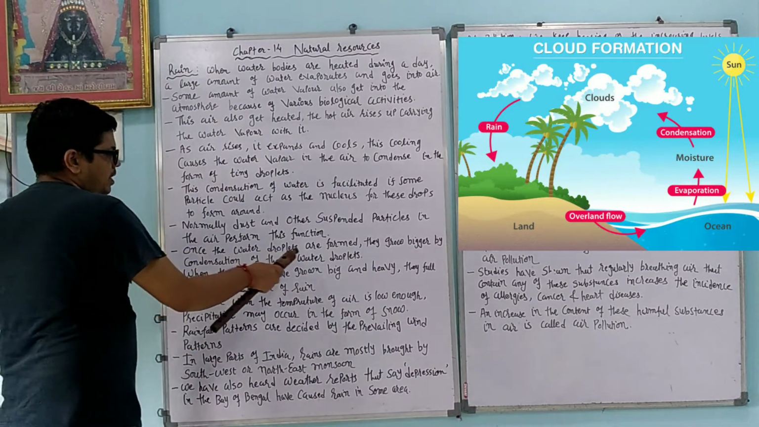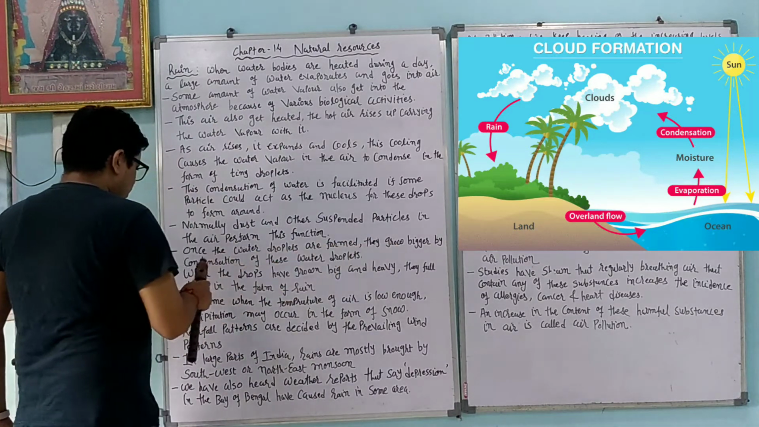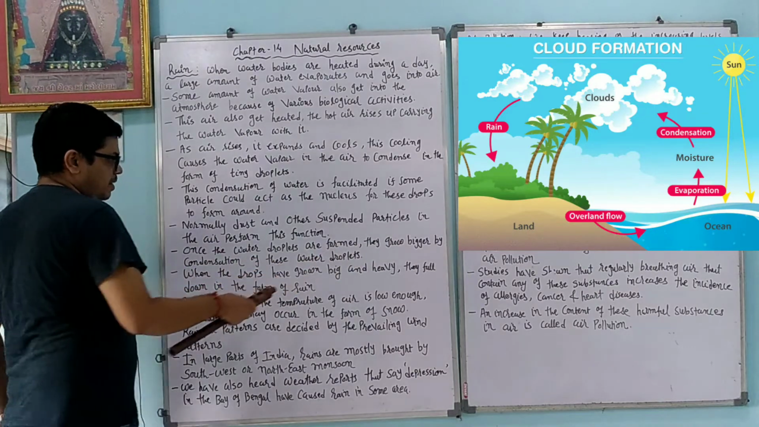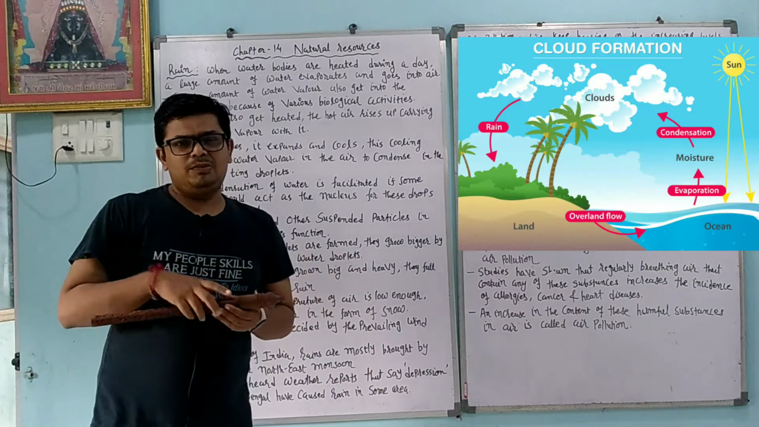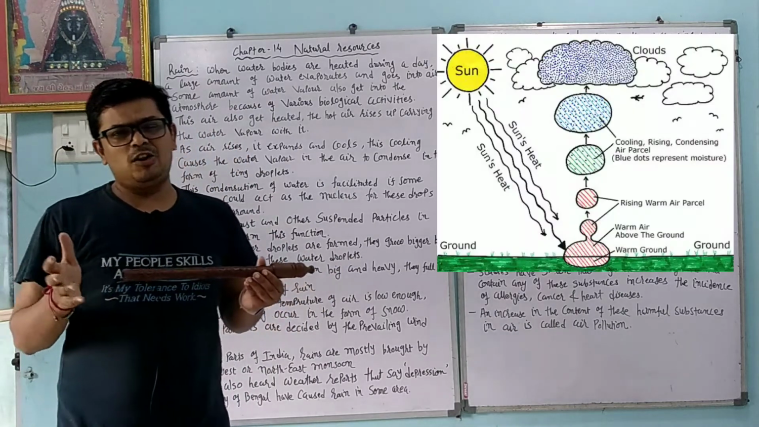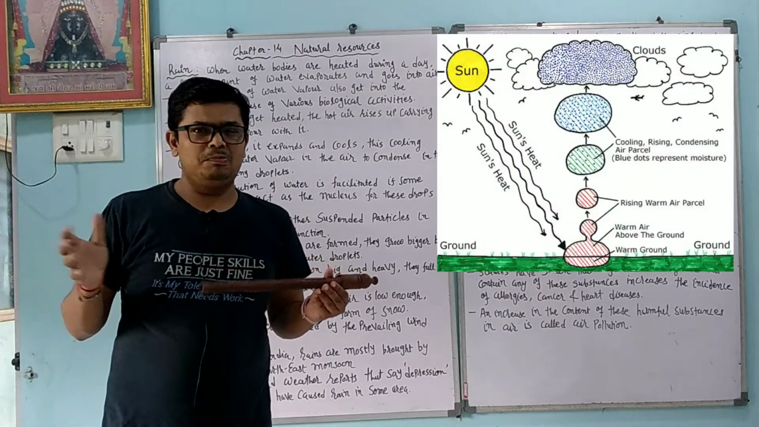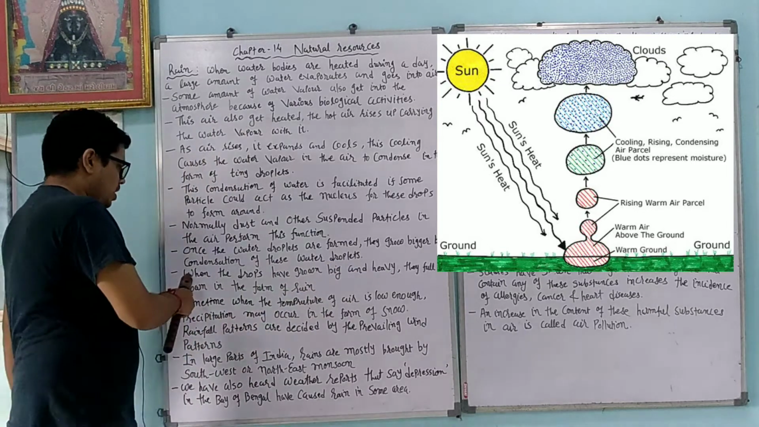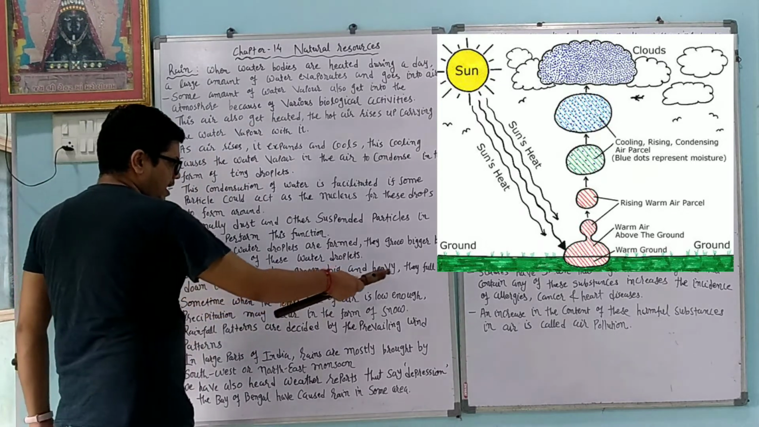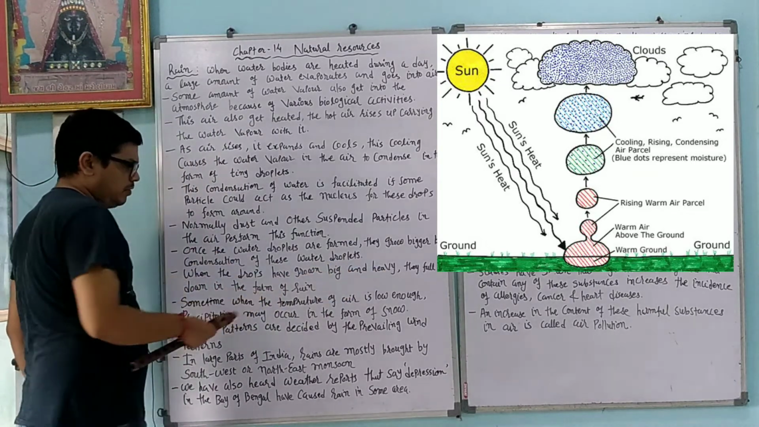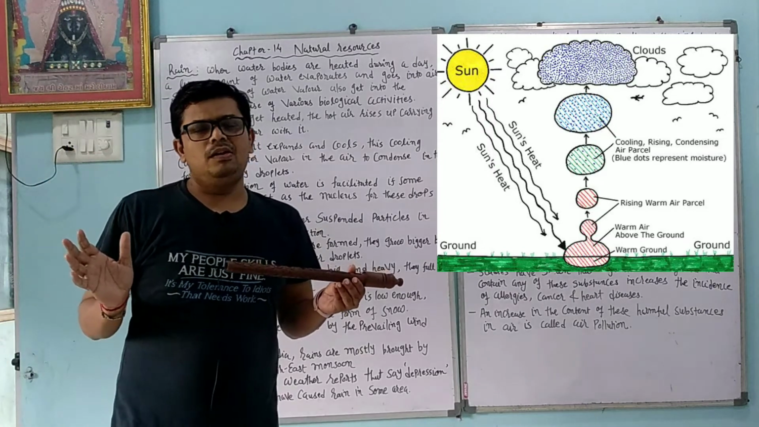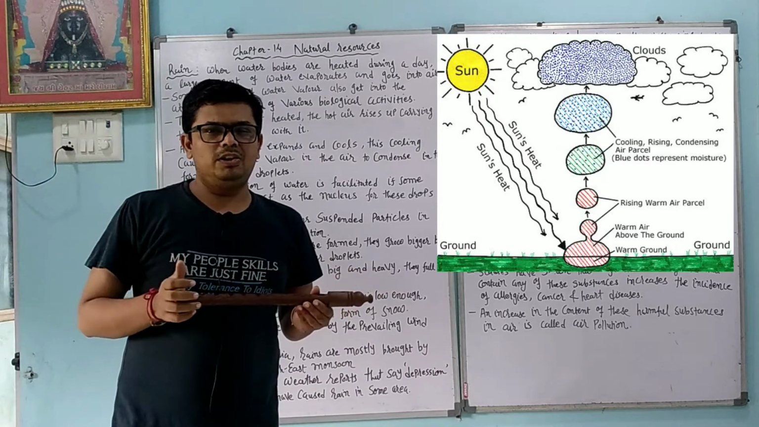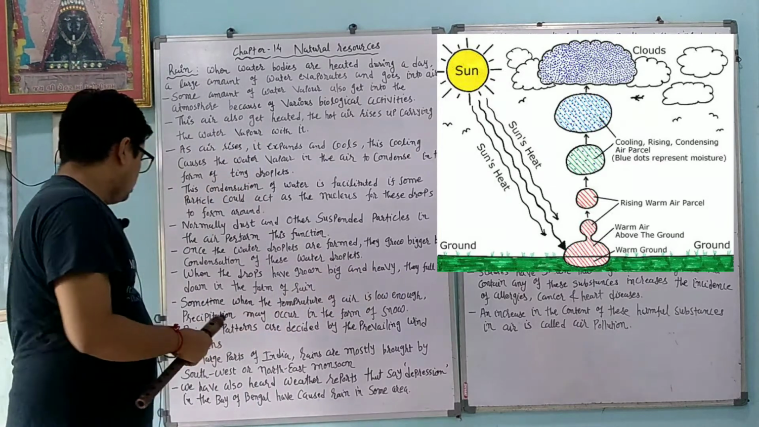Once the water droplets are formed, they grow bigger by condensation. So once the droplets are formed, what happens? By condensation, the droplets become bigger and bigger. When the drops have grown big and heavy, they fall down in the form of rain.